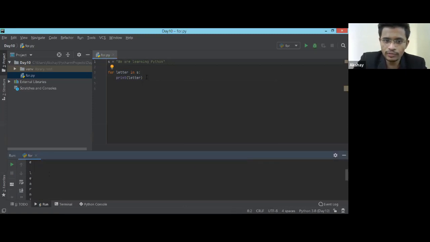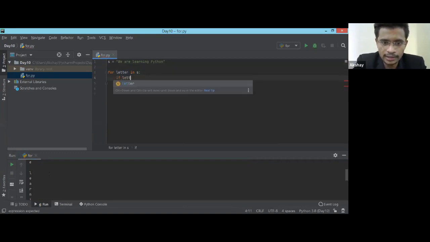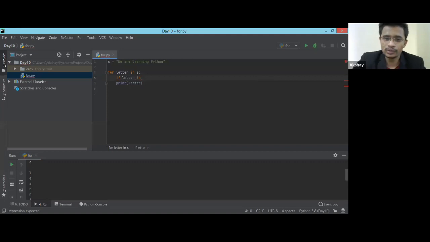So if I decide to check if that letter is in, remember this in is a membership operator. This is my most favorite, and if you don't like it, you have to do something so that you will be in love with this. This operator is going to be used whenever you are doing any programming in Python. Any big programming in Python, this in operator will always be there. So make sure you have good command over this in operator. What I just did is letter in, yes.